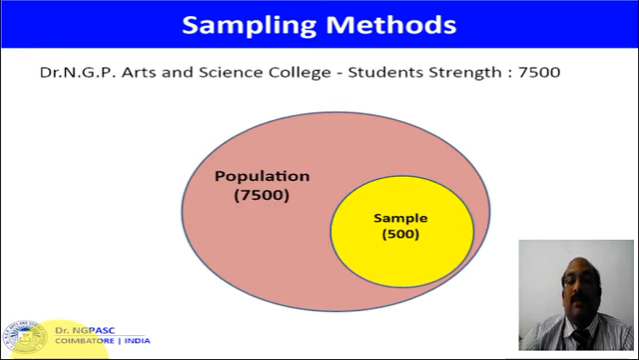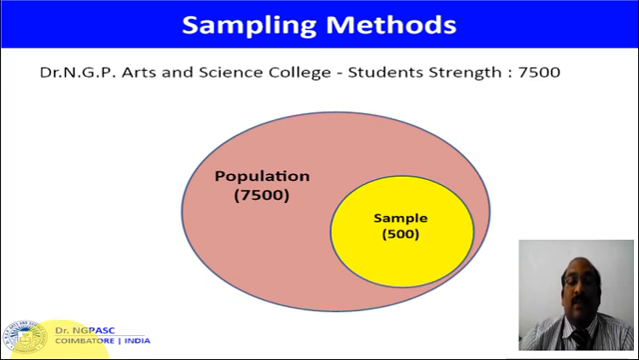For example, there are 7,500 students studying in Dr. NGP Arts and Science College. Then we can say the size of the population is 7,500. It is very difficult to collect the information from all the 7,500 students. That's why the researcher can select 500 students from the 7,500. Then the 500 is called the sample. How to select the 500 students from the 7,500? There are various methods used by the researcher to select the 500 out of 7,500.